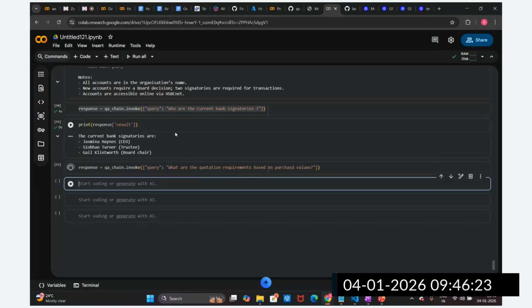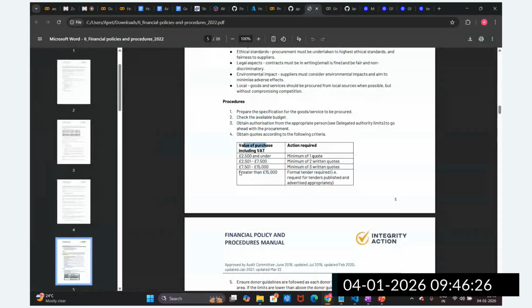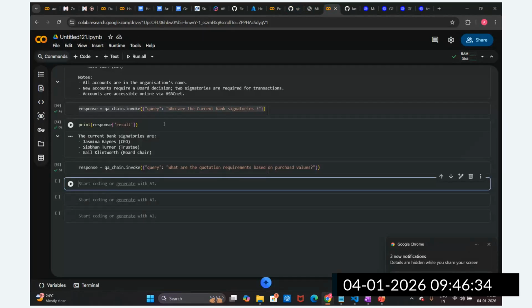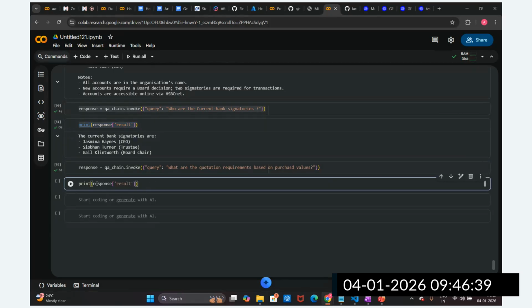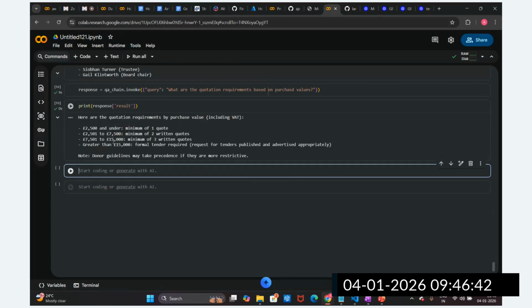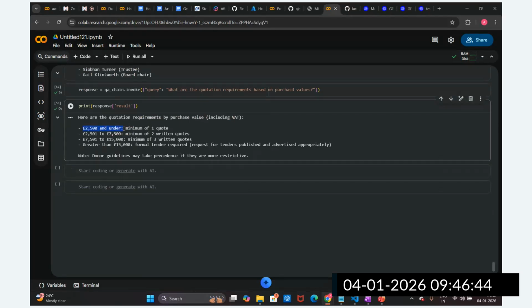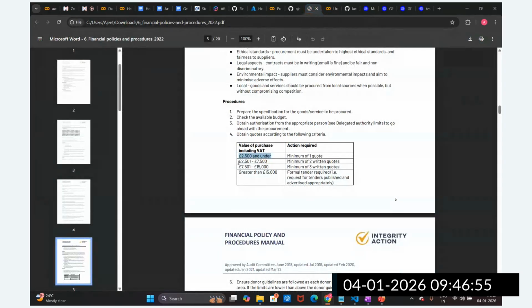Let's trigger this. We are expecting this answer, guys. We are expecting a minimum of one quotation required for the euro amount 2,500 and under. Let's try it out and print this response. Now you can see, less than 2,500 and under, minimum one quotation is required. In between 2,500 and 7,500, minimum two quotations required. Let's verify this. Yes.